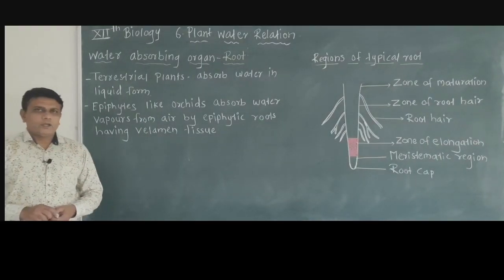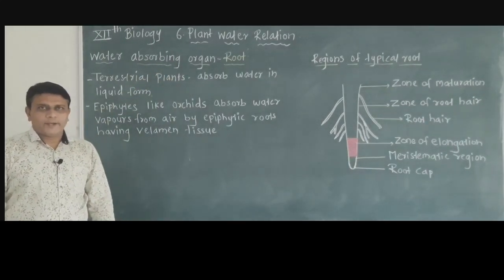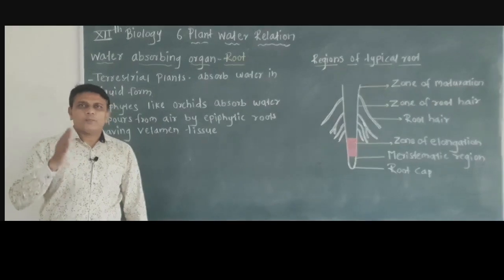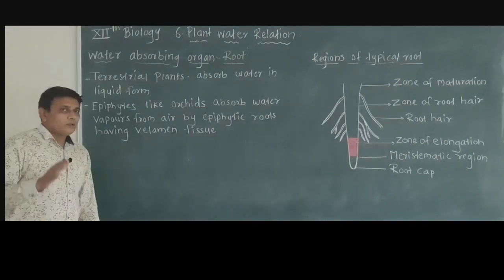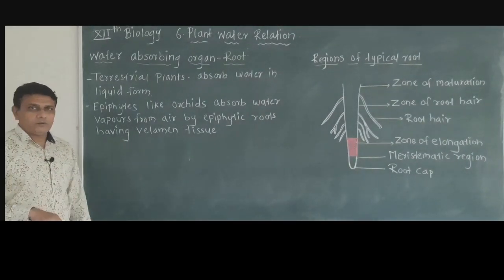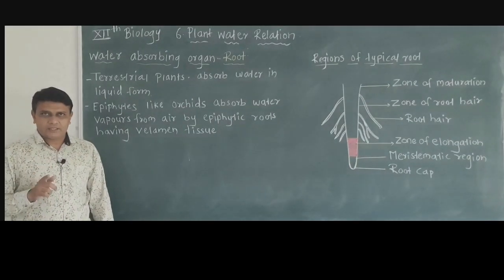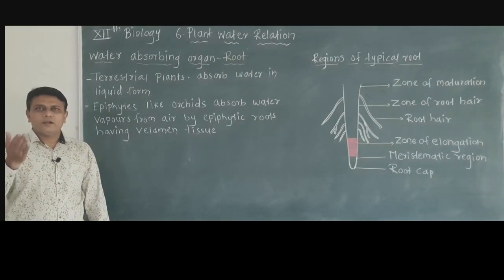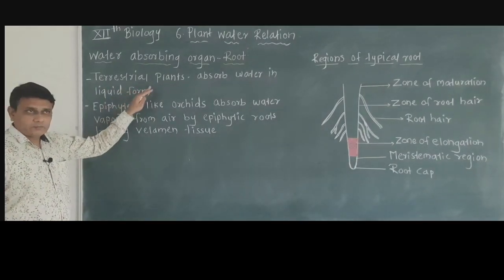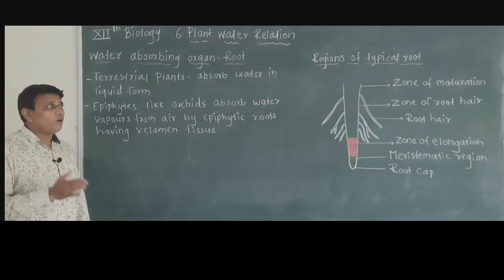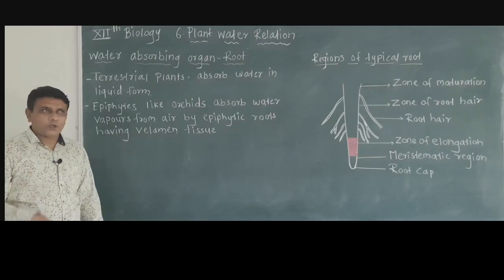Now we will learn about the water absorbing organ. You all know that the water absorbing organ of the plant is the root. So roots play an important role in absorption of water as well as minerals in plants, and you know that a root fixes the plant in the soil. Terrestrial plants absorb water in the form of liquid which is present in the soil.